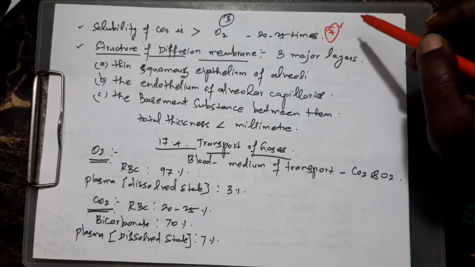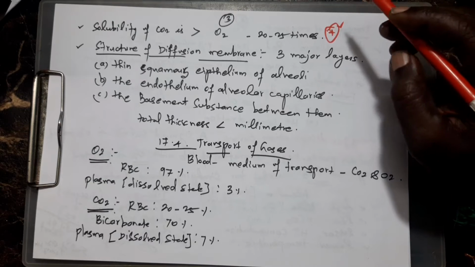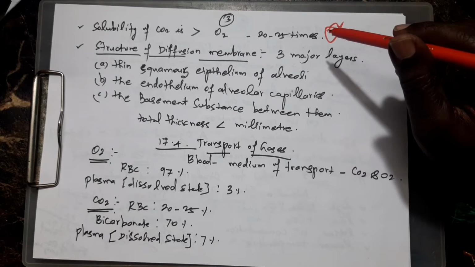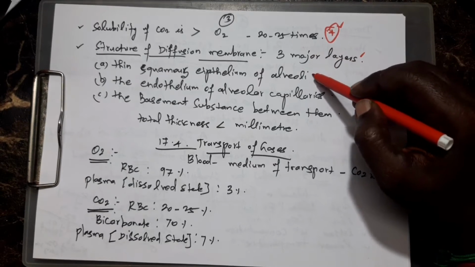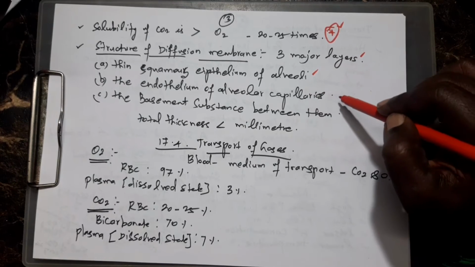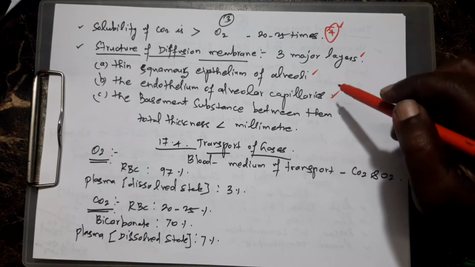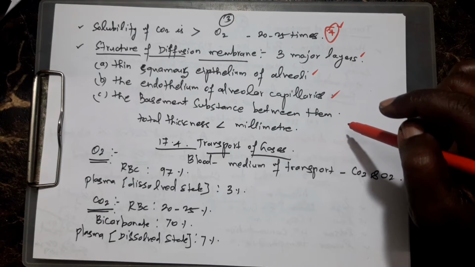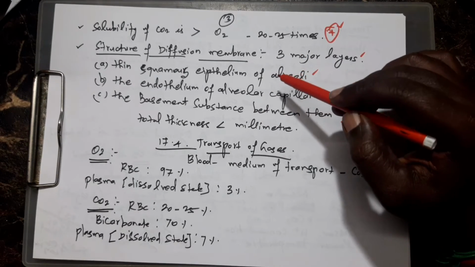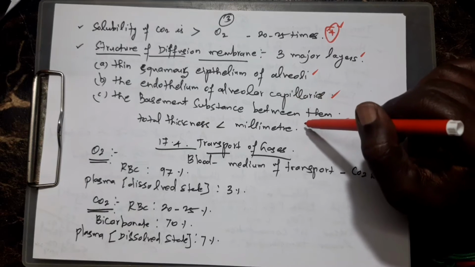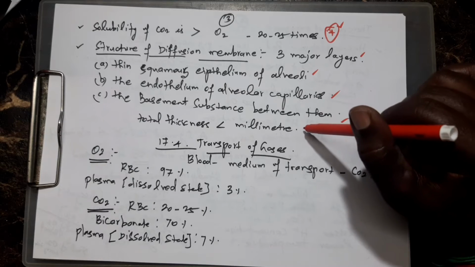Next, this diffusion takes place in the membrane, that is, the membrane covered by the alveoli, or alveolar membrane. It has three major layers: one is a thin squamous epithelium of alveoli, and another is the endothelium of alveolar capillaries, and in between both layers some substance is present. That substance is called the basement substance. The total thickness of the alveolar membrane is very less, less than a millimeter. This factor is helpful for the easy transport of gaseous exchange.